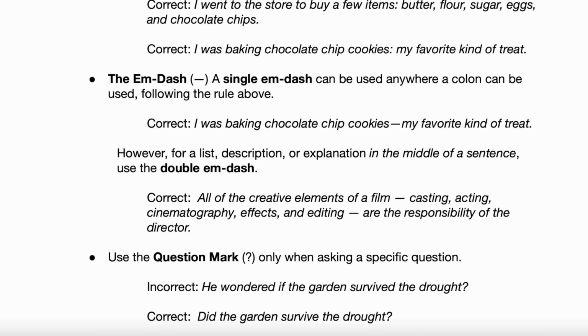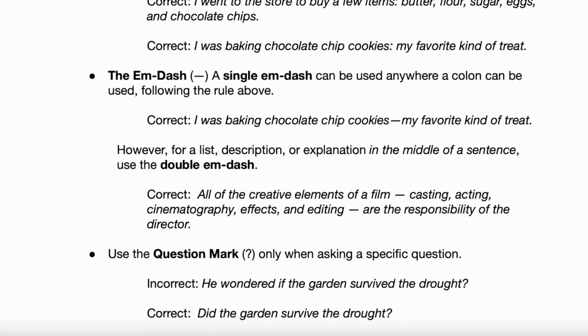Okay. You could also rearrange that sentence and end the sentence with a single M dash or single colon. So I could say, the director is responsible for all of the creative elements of a film, single M dash or single colon, casting, acting, cinematography, effects, and editing. But there, I'm ending the sentence with the list, which is why I don't need the double M dash in that example. Does that make sense? I'm not interrupting the sentence with the list in that example I just gave you. Does that make some sense? It does. Yeah, but here I am interrupting, which is why you need the double M dash. Okay. Questions? No. Okay.